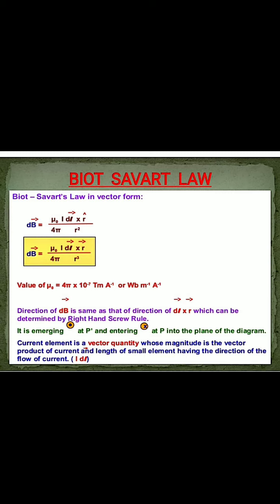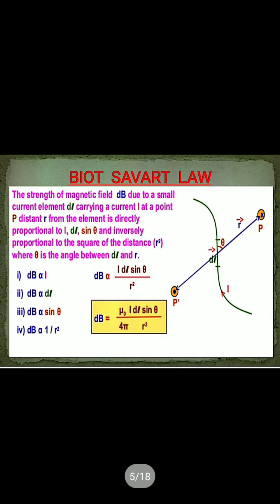If the magnetic field enters into the plane, it is represented by a circle with a cross sign, and if it emerges from the plane, then it is denoted by a dot sign. So here I draw 2 points, P and P dash. Whatever calculation we consider is with respect to point P.